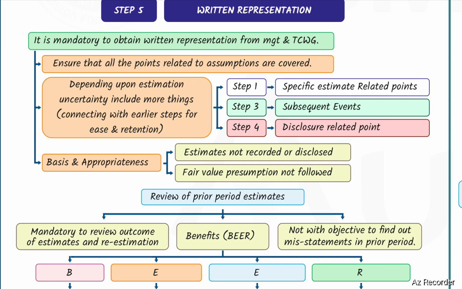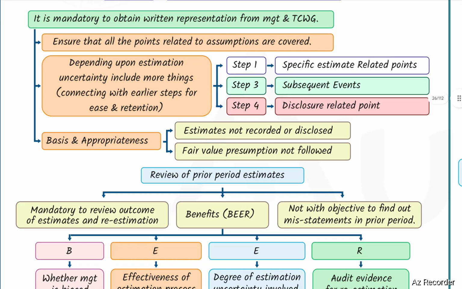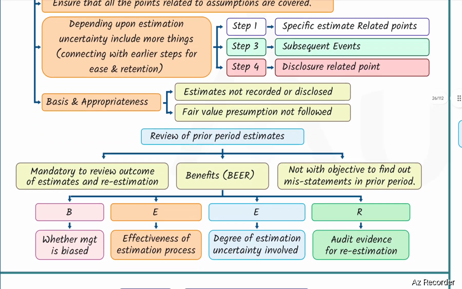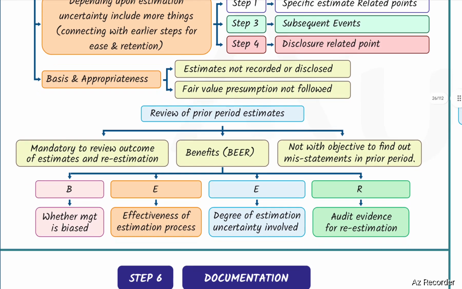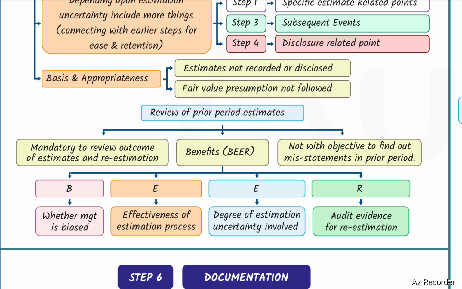Step number 1, specific estimate related points. Step number 3, subsequent events. Step number 4, disclosure related points. Basis and appropriateness. Estimates not recorded are disclosed. Fair value presumption not followed. Review of prior period estimates. Mandatory to review outcome of estimates and re-estimation.